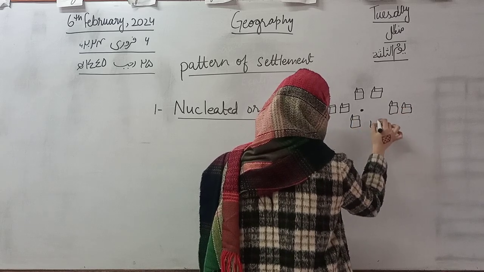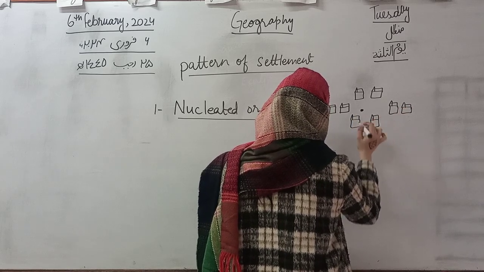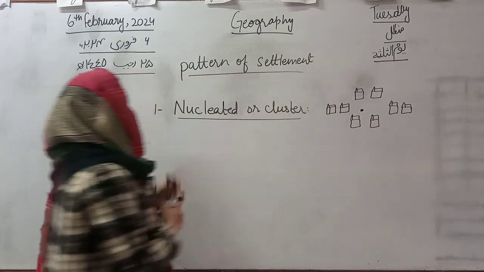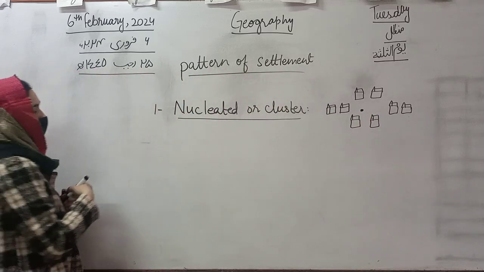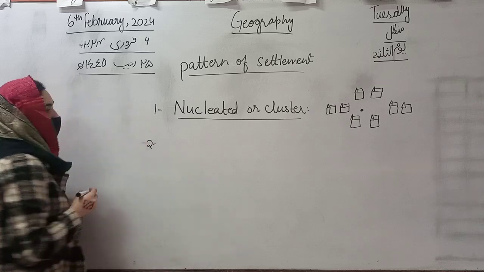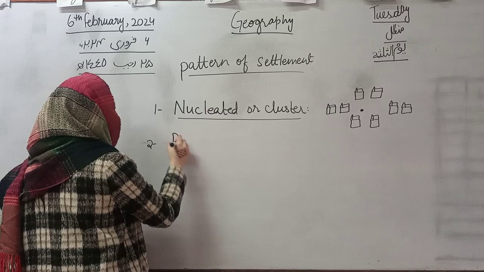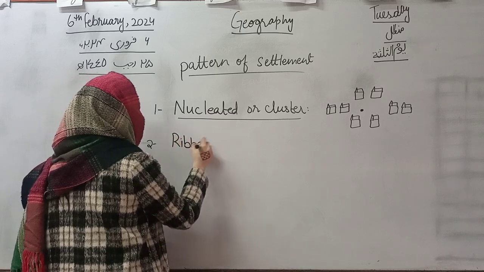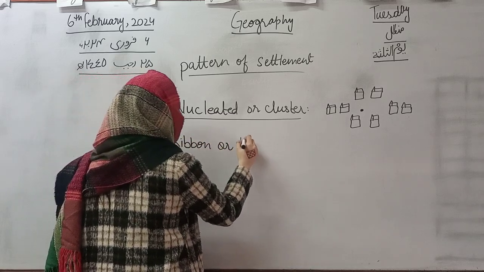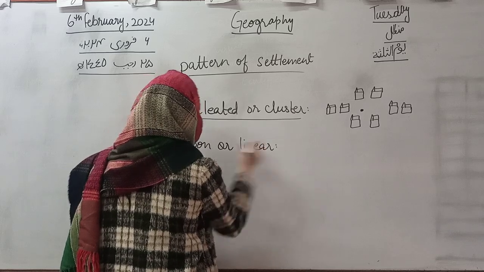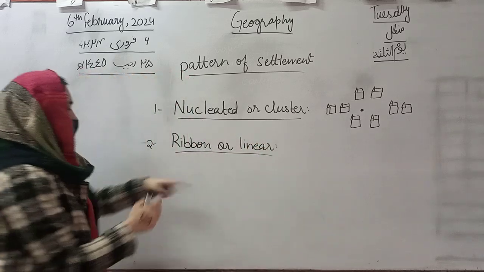Yes, very nice. Who will tell me about the second type of pattern of settlement? Yes, good. It is ribbon or linear. What does its name indicate?